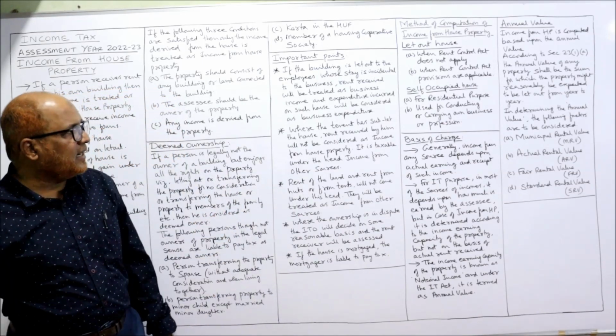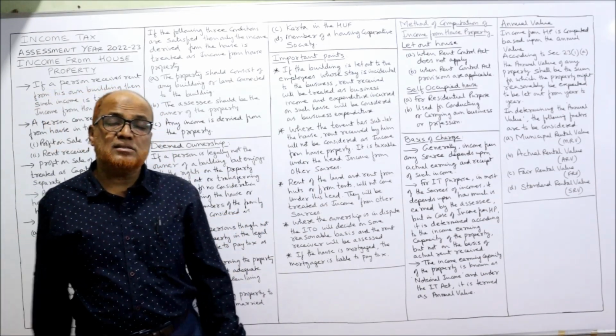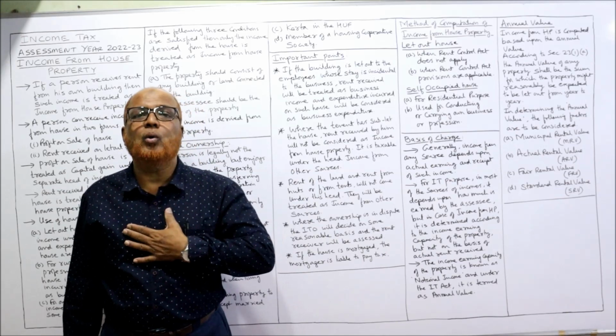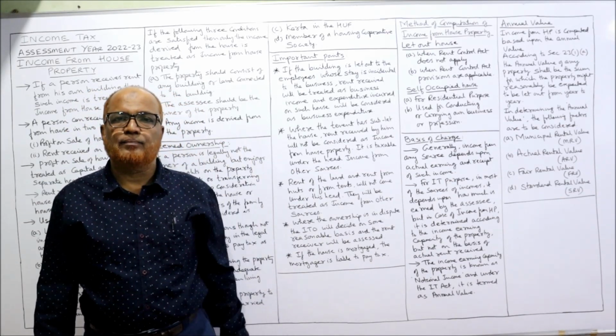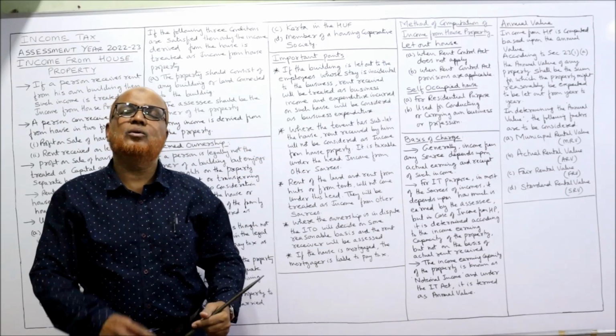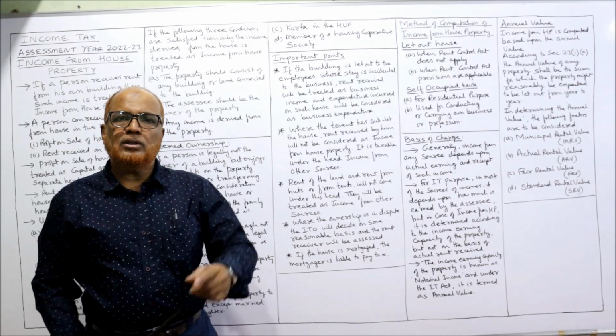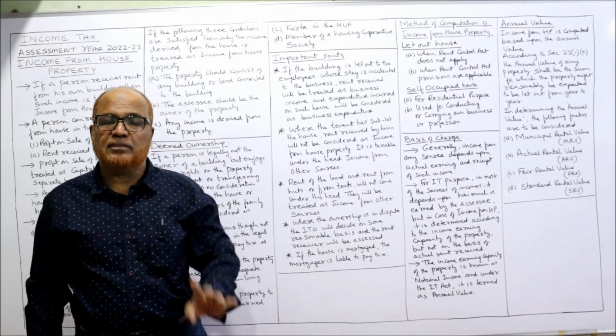Secondly, where the tenant has sublet the house, rent received by him will not be considered as income from house property. Example: I am the owner of the house. I have let out the house to my tenant and gave the permission to the tenant that you can sublet it. My tenant is paying me, suppose, 50,000 rupees rent per month.